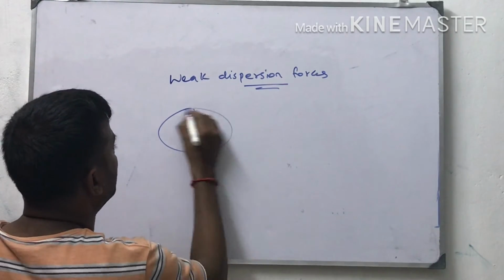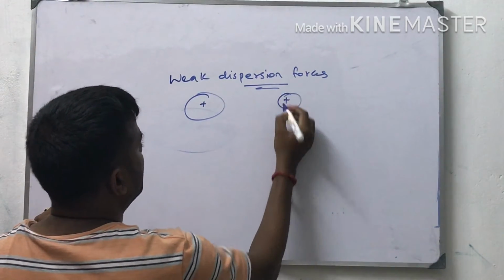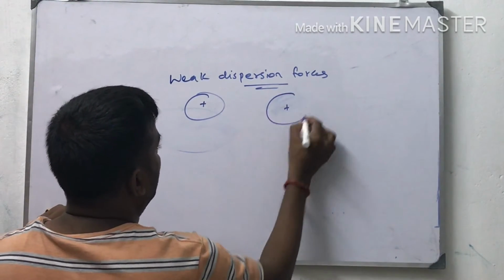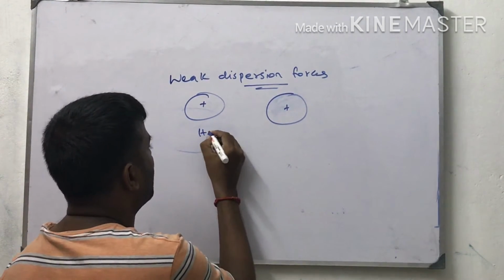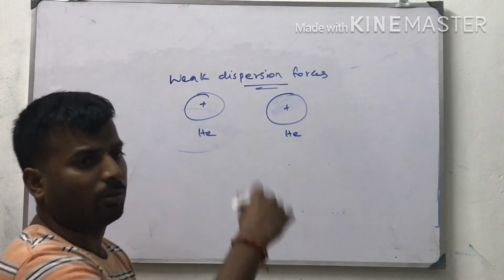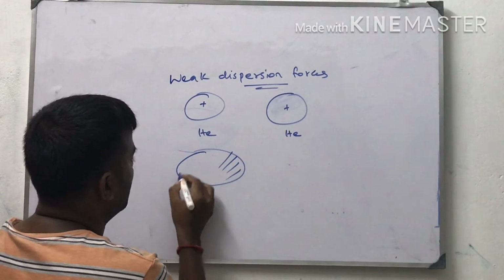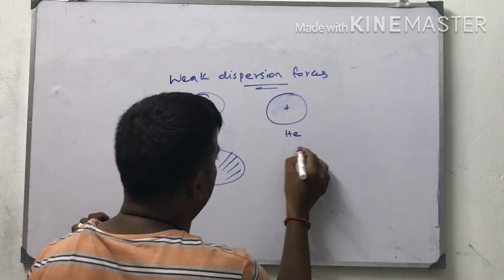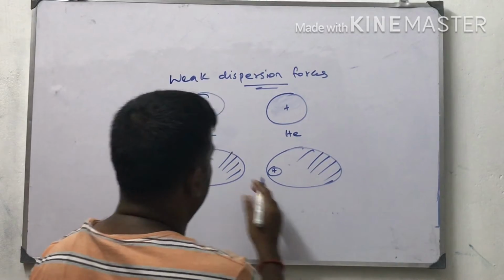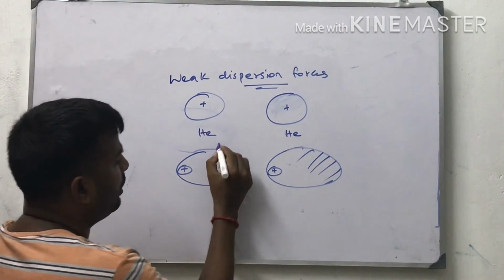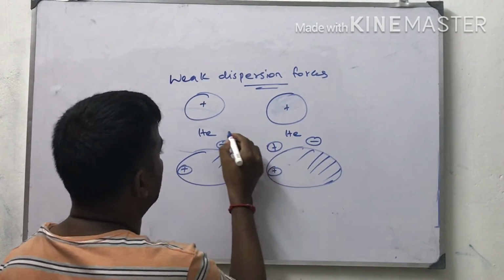For example, I am taking one helium atom. Initially, the helium atom is spherical. The electrons in the helium atom oscillate in one direction. Therefore, they concentrate in one area, negatively charged, and the protons are concentrated in another area.